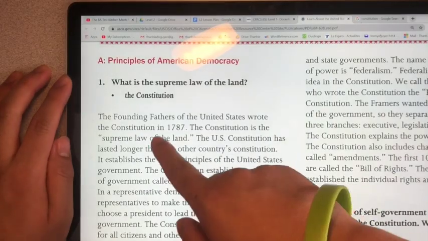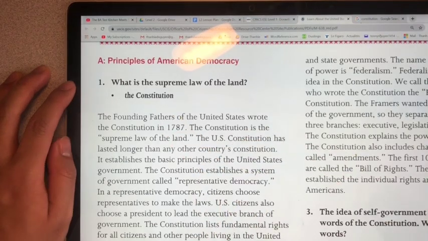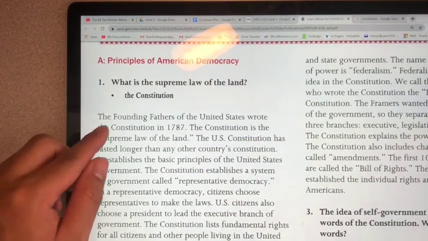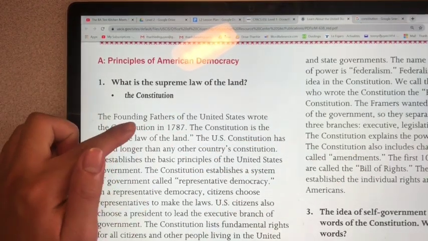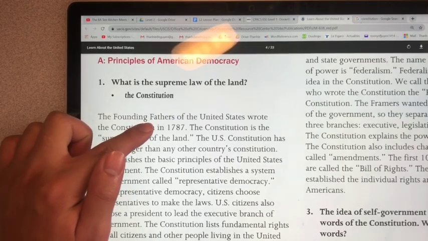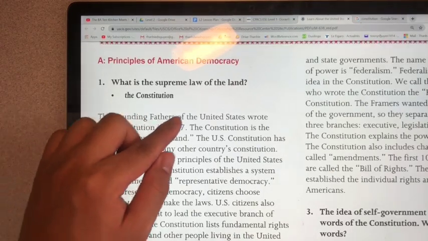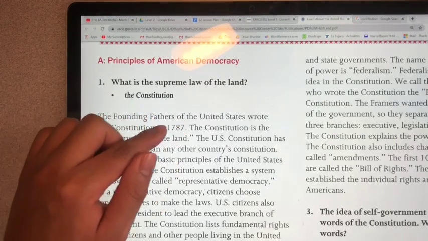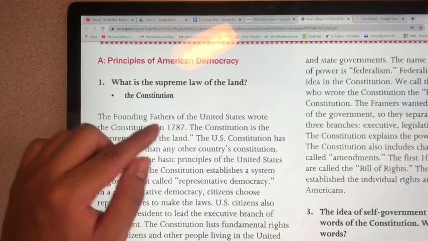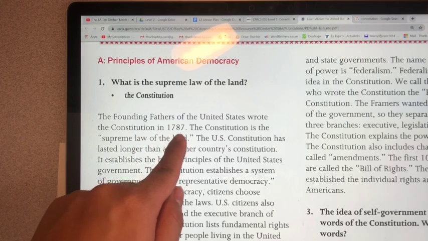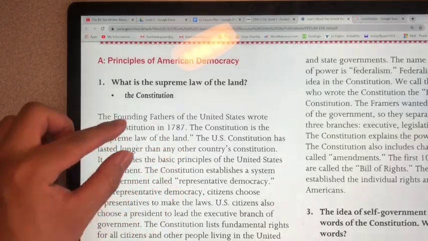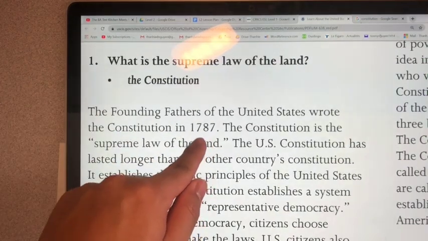Okay, so let's read some more information about the Constitution. The Founding Fathers. The Founding Fathers are the people who wrote the Constitution. They are the ones who made the government for the first time. Again, the Founding Fathers are the people who wrote the Constitution in 1787. This is when the country first started.